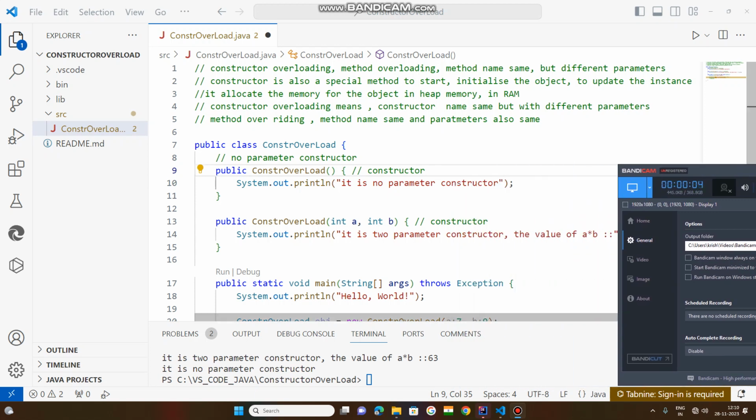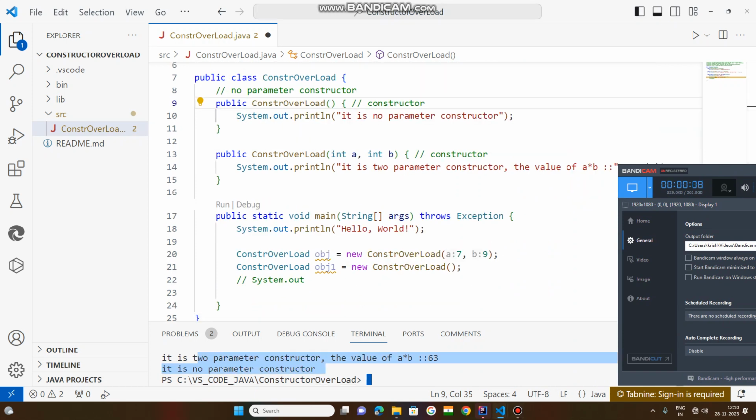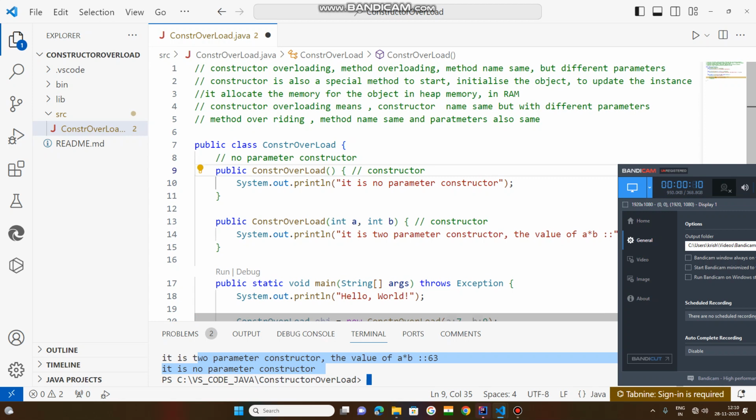Okay, now this much result we have gotten. So as I told you, whenever a constructor is being created, at that moment some rules we need to follow.